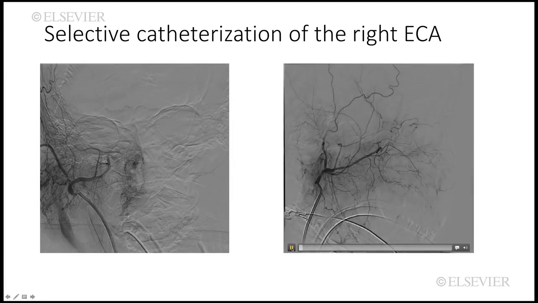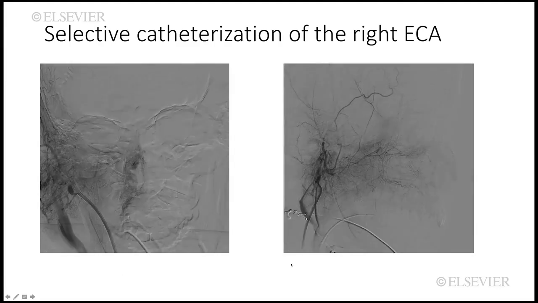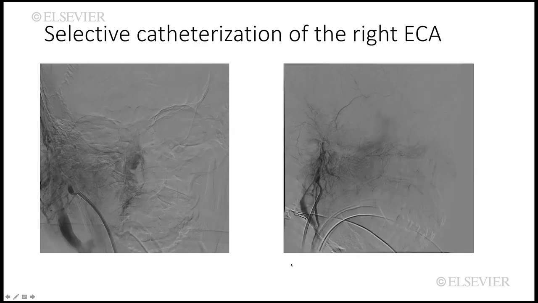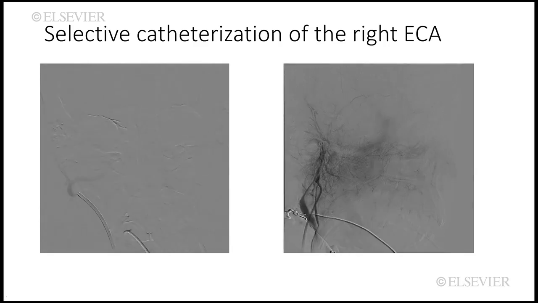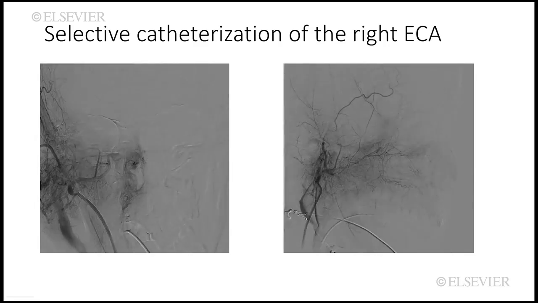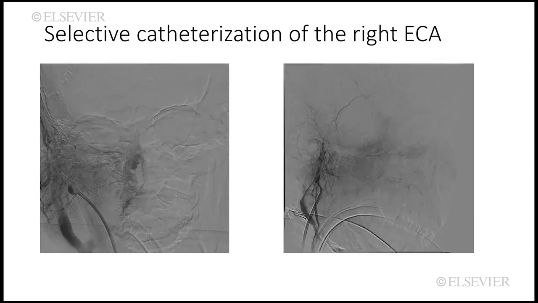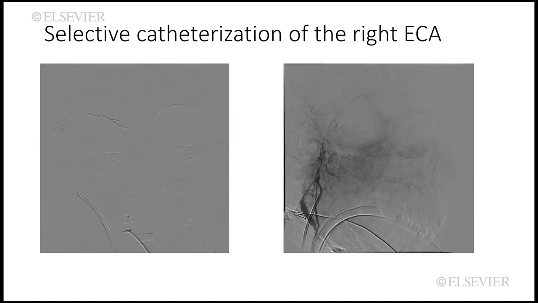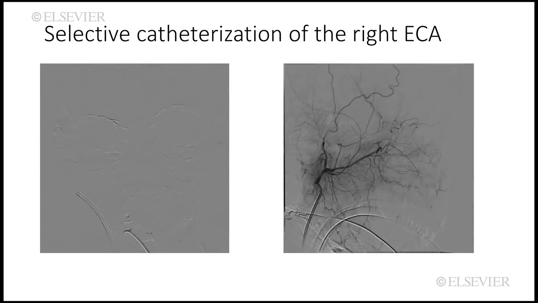We advance an MPC catheter over a glide wire and perform a 6-vessel angiogram. We selectively catheterize the right external carotid artery. These two runs are AP and lateral projections demonstrating the selective catheterization of the external carotid artery immediately proximal to the junction of the superficial temporal artery and the internal maxillary artery.